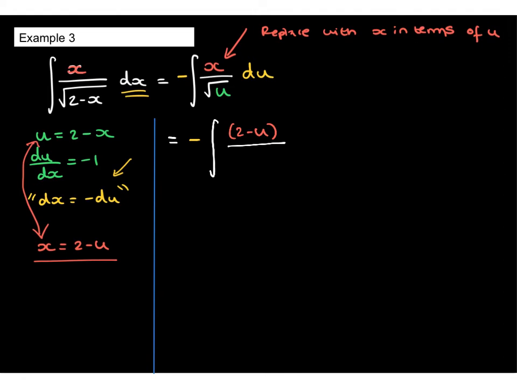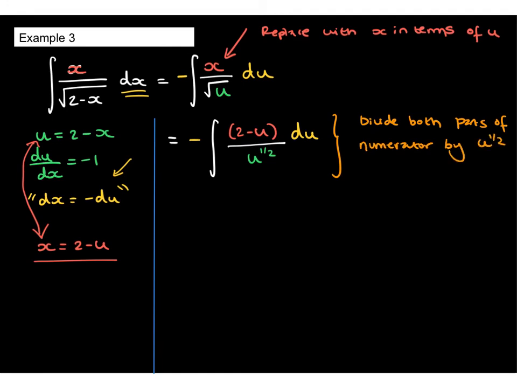Now, instead of the square root of u, I'm going to write that as u to the power of a half, and then this is with respect to u. Now, I need to divide both parts of the numerator by u to the power of a half, so that I get two single separate terms.